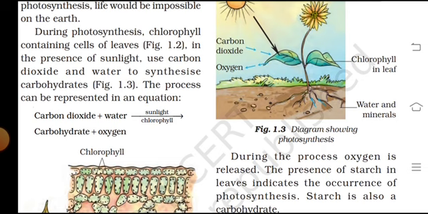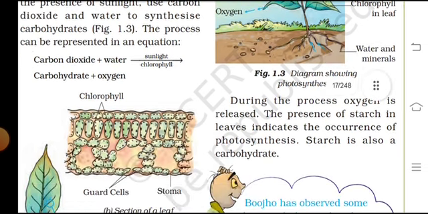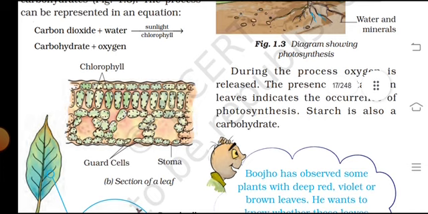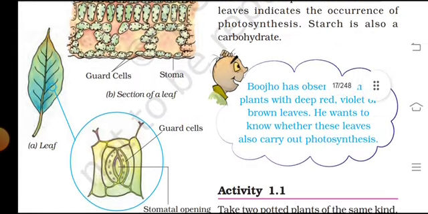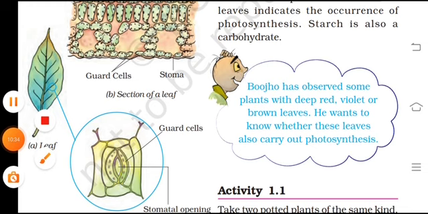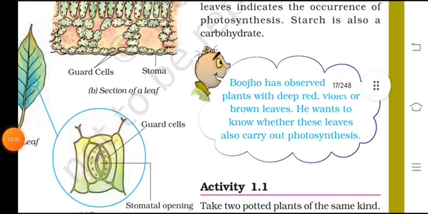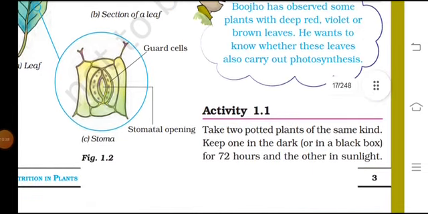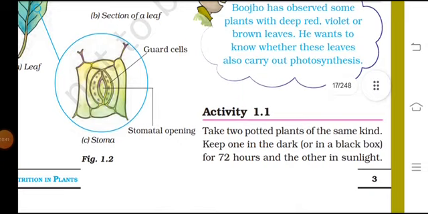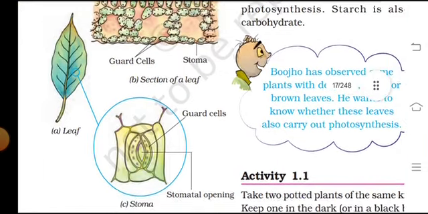Carbon dioxide plus water, in the presence of sunlight and chlorophyll. Chlorophyll, guard cells and stomata. Stoma, section of a leaf, the stomatal openings, the guard cells and leaf.